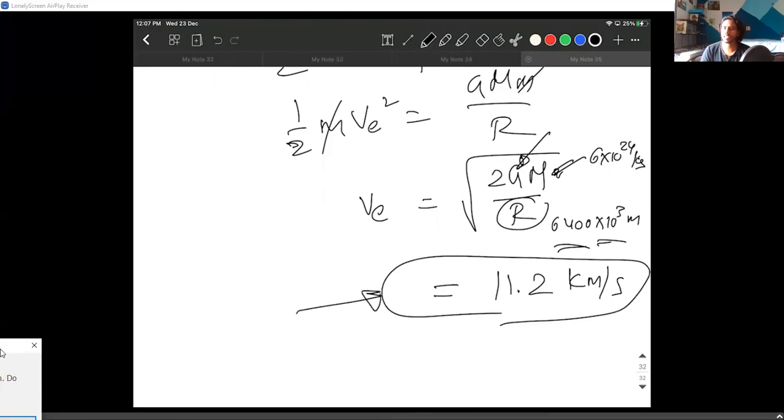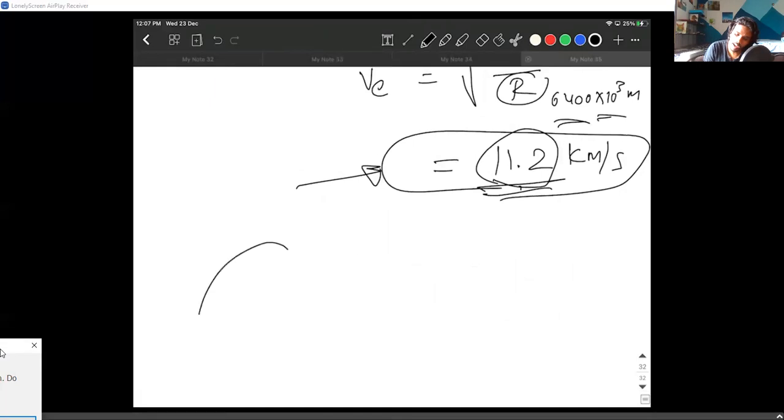So this is just a mathematical expression, guys. This is just a mathematical expression, 11.2 kilometers per second, but it doesn't really mean anything in real life because there is air friction and there are other planets. So people simply say that from a planet, if a body is to be projected in all the ideal conditions, it needs at least 11.2 kilometers per second for it to never come back.